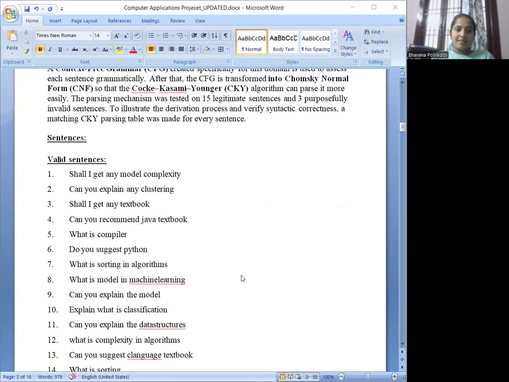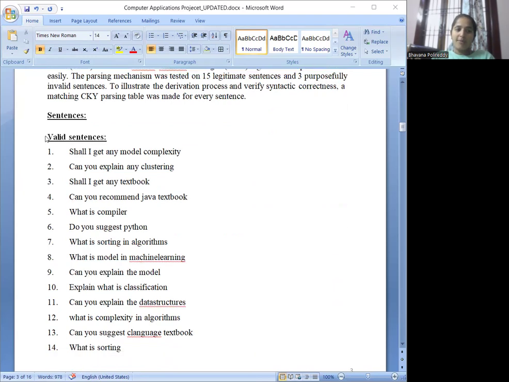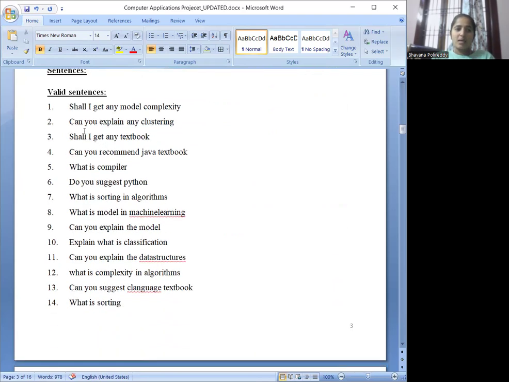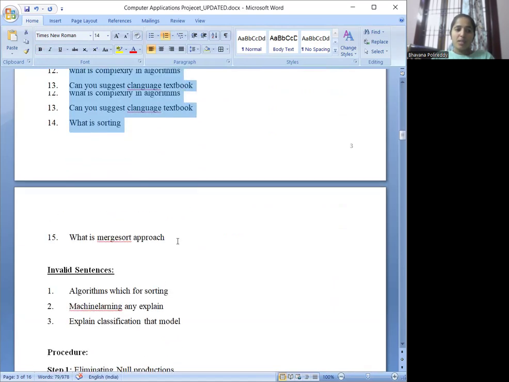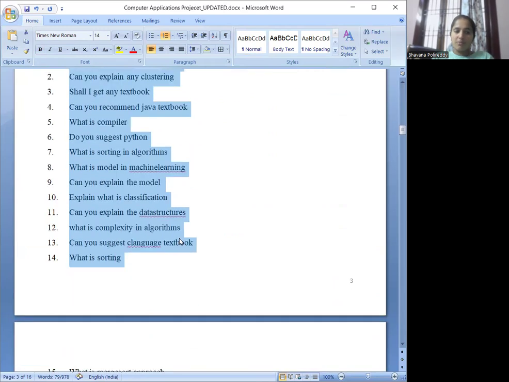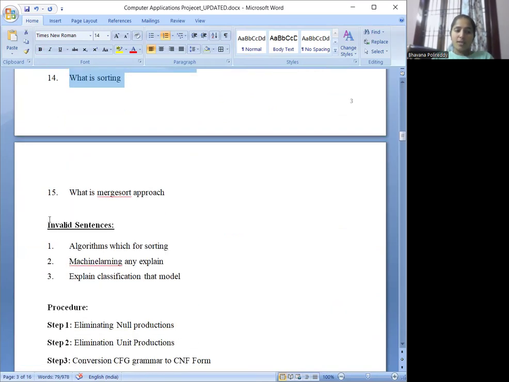These are all the sentences that I have used, a list of 15 sentences. All 15 sentences are valid, and I have used 3 invalid sentences as per the professor's rules.